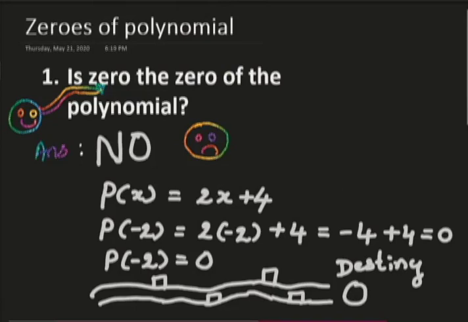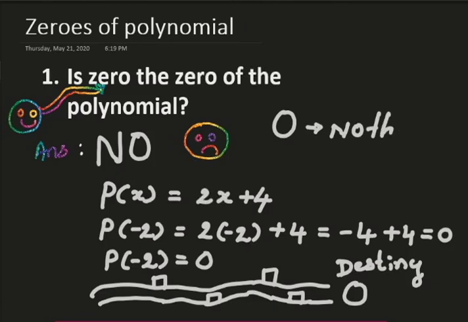Zeros of the polynomial. Is 0 the zero of the polynomial? Whenever somebody says zero, we feel exactly nothing.